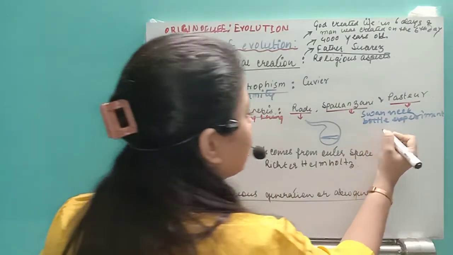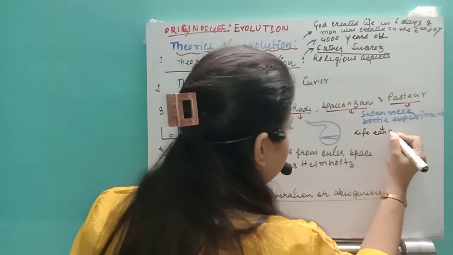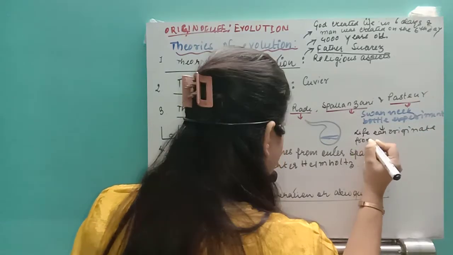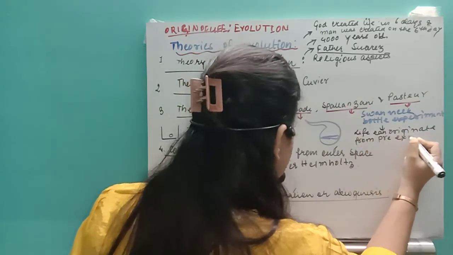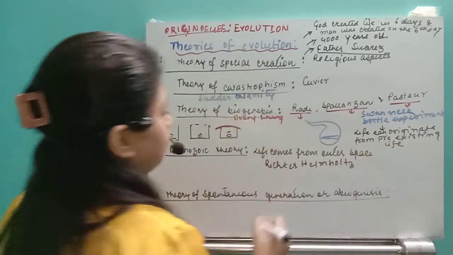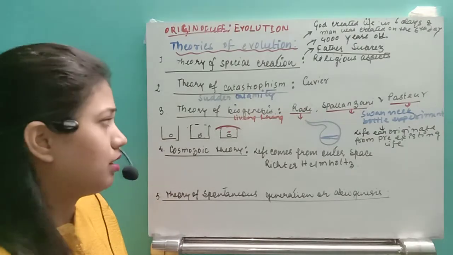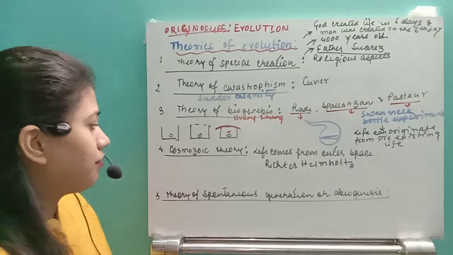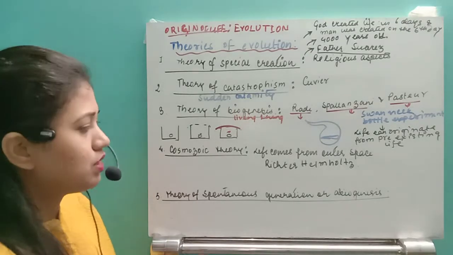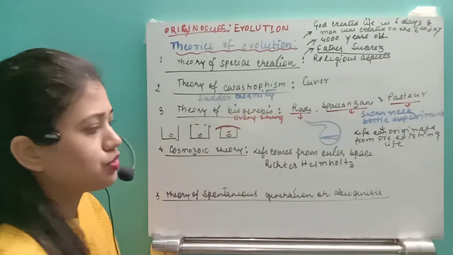So what he actually said is that life can originate from pre-existing life. This is called the theory of biogenesis. After that we have the next theory, called the cosmozoic theory. So what is the cosmozoic theory? According to the cosmozoic theory, life comes from outer space.